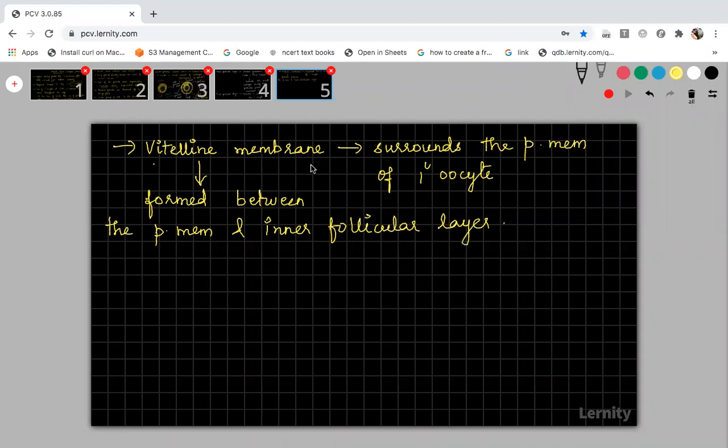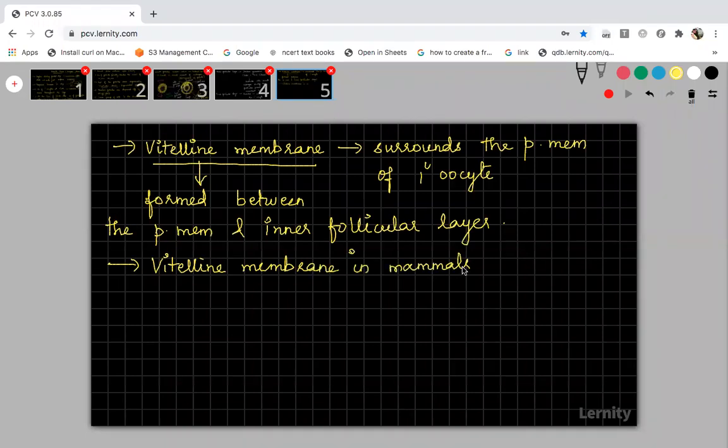as vitelline membrane. Okay. Now this vitelline membrane, in mammals, has a different name. In other organisms, it will be called as vitelline membrane. But in mammals, it is called by a term.